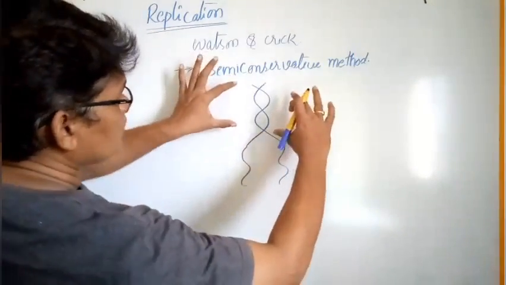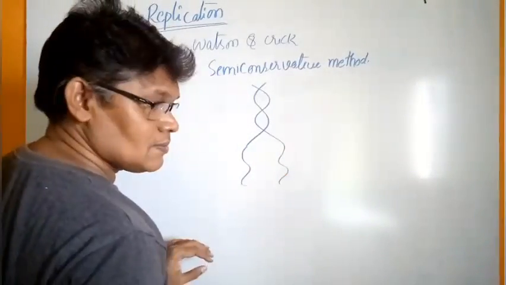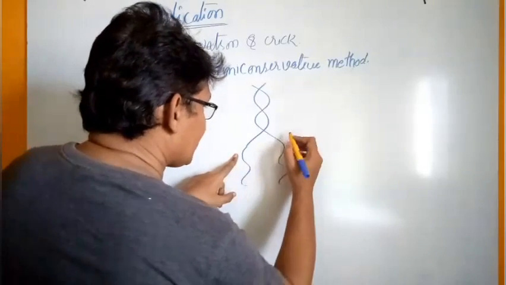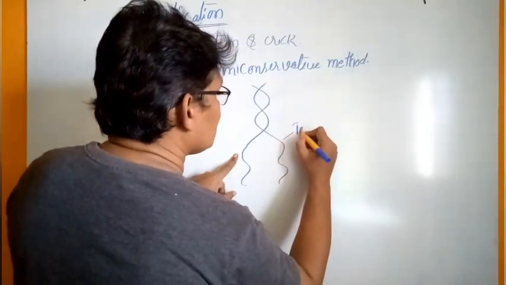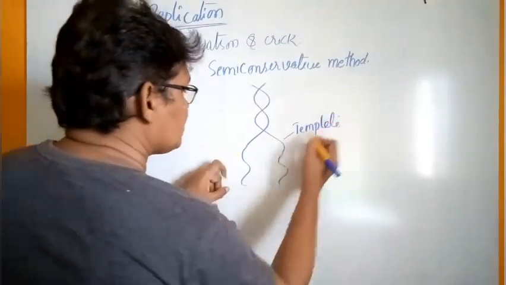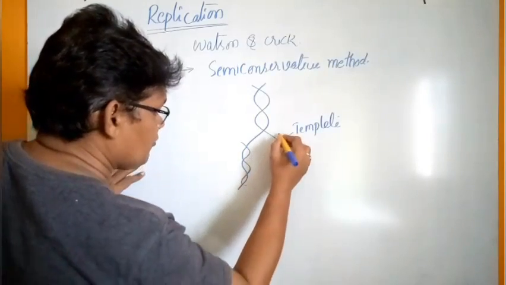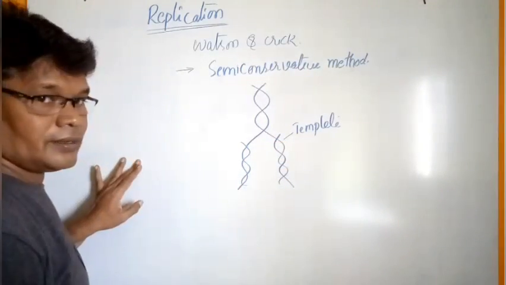First of all, the DNA molecule separates into two strands. These strands act as templates. Both strands are used to synthesize a new strand.